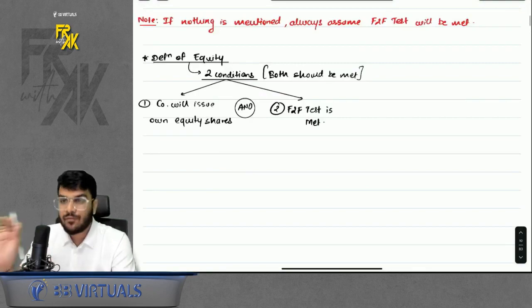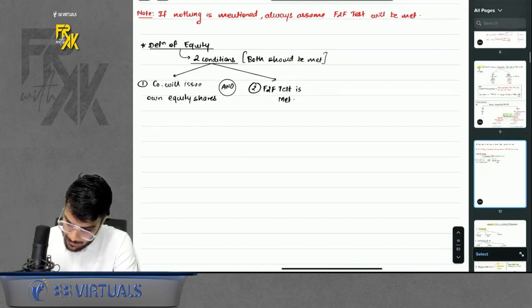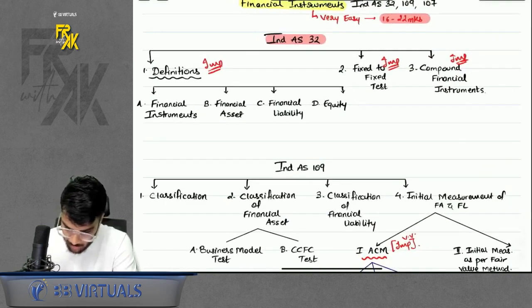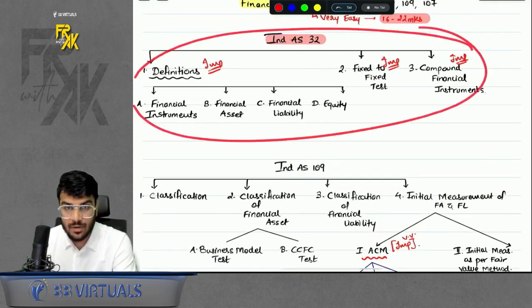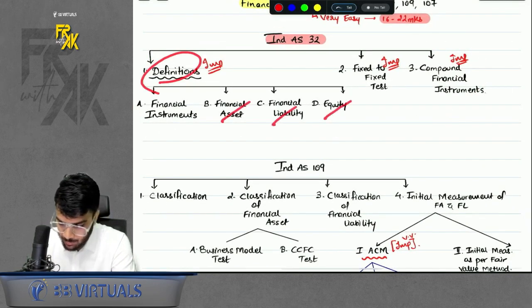So with that, we have covered Ind AS 32. Tell me, guys, are you able to understand till here, yes or no? See, all these definitions we have covered: the definition of financial asset, liability, equity, F2F and CFI.